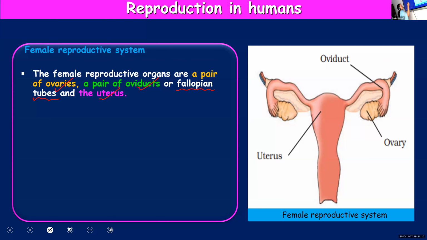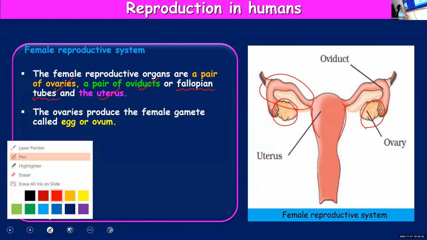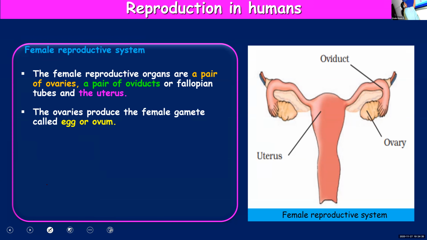Okay. So these are the ovaries, and these structures are the oviducts, and this is the uterus. A pair of ovaries, a pair of oviducts. What is the other name for oviducts? Fallopian tubes. Now we will see the function of each. Ovaries, they produce the female gamete. So ovaries are producing eggs. How many ovaries? Two, one on either side.